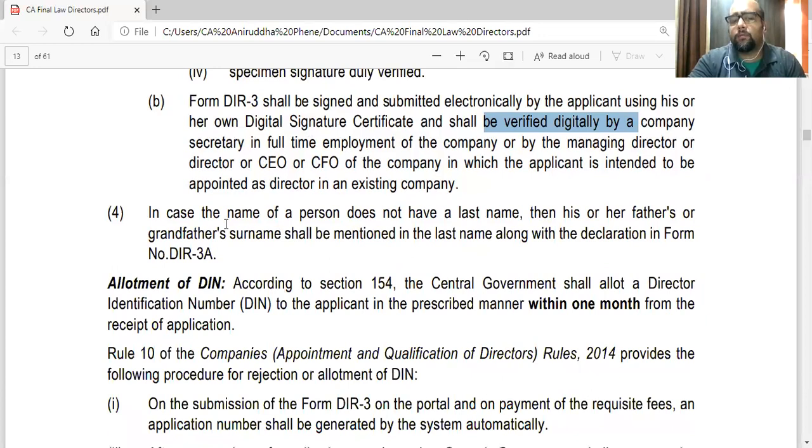Now, few people don't have a last name. So in case the name of a person does not have a last name, then his or her father's name or grandfather's surname or name shall be mentioned as the last name along with a declaration in form number DIR3. So if you don't have a second name, then your father's or grandfather's name will be added as your surname, and that you have to submit in form DIR3.